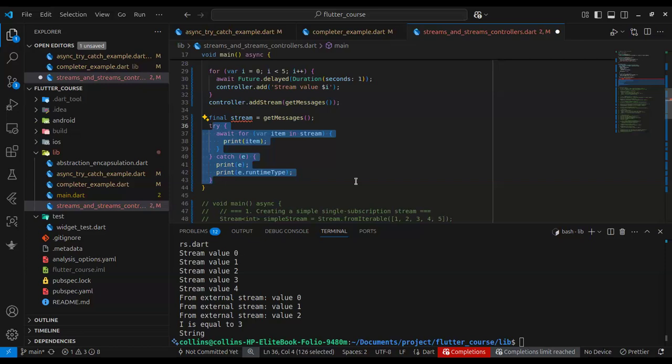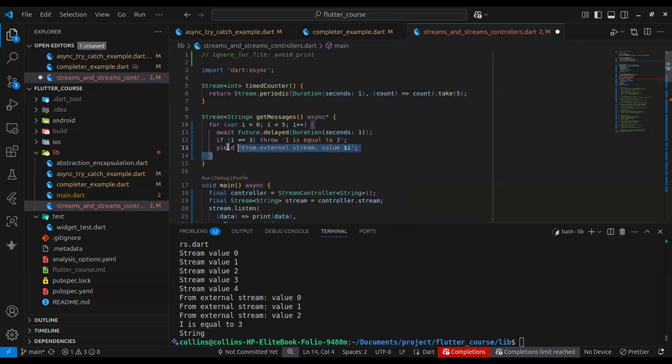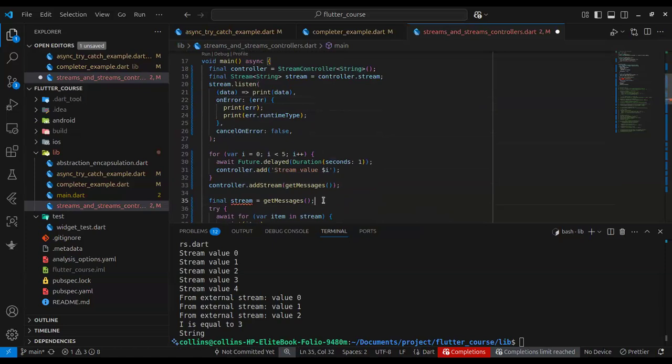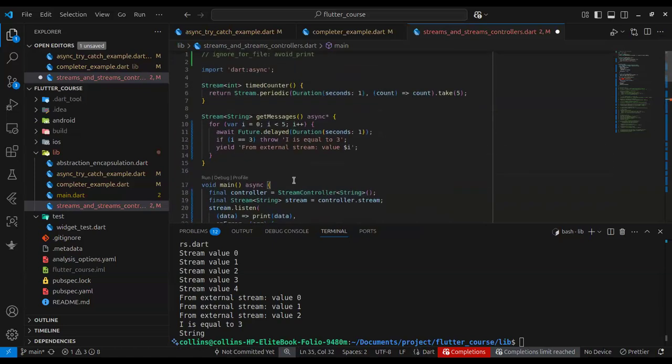Okay. So the importance of this now is, imagine we have other streams. Imagine we have other stream functions. They do different things. We get them from different places, right? But we don't want to be calling listen on each of those streams. We just want to funnel them through one output, and that is this particular one. We can accumulate all of them into this one controller stream.